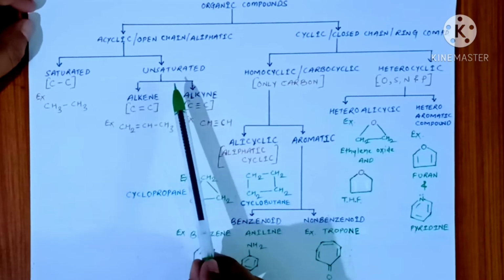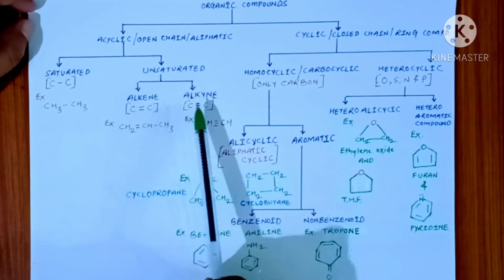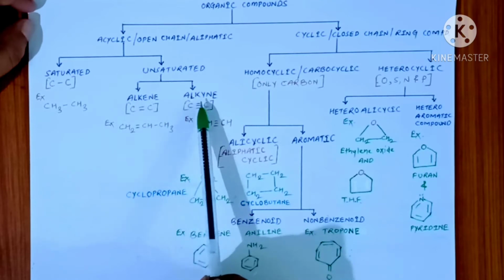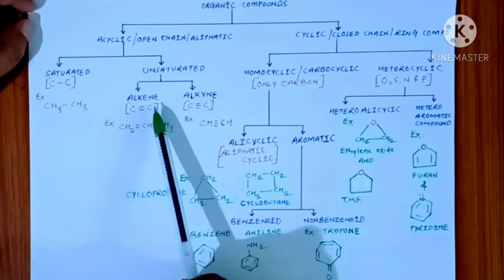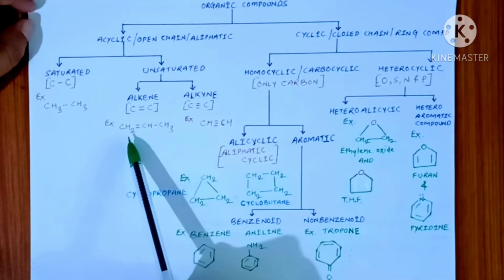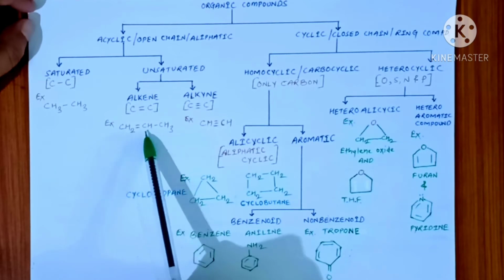The unsaturated compounds are further subdivided into two classes. First one is your alkene and second one is your alkyne. The alkene compounds are those compounds which have a double bond between two carbon atoms. So this is the example of 1-propene. Here you can see a double bond is present between this first and second carbon atom.